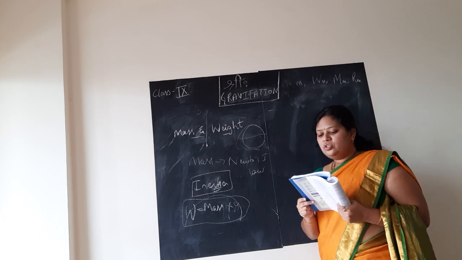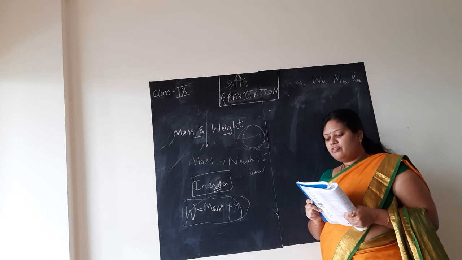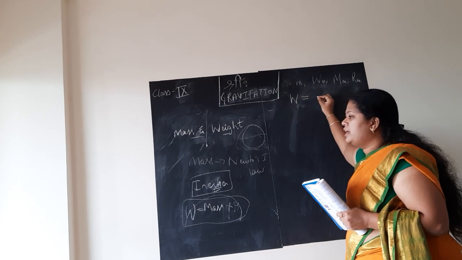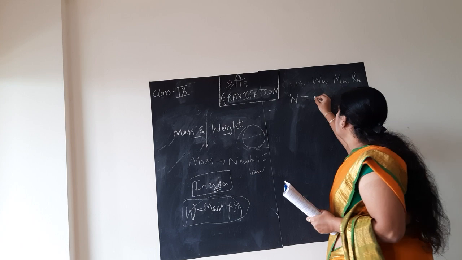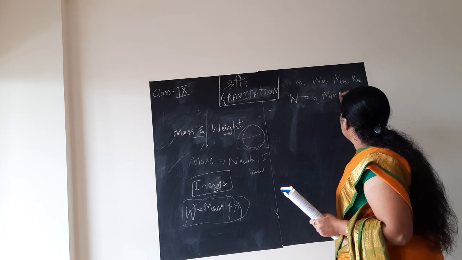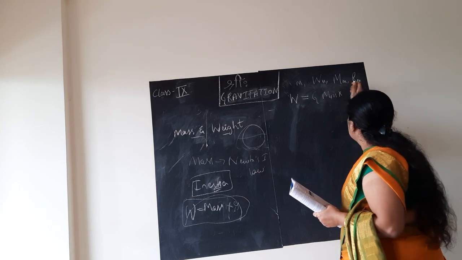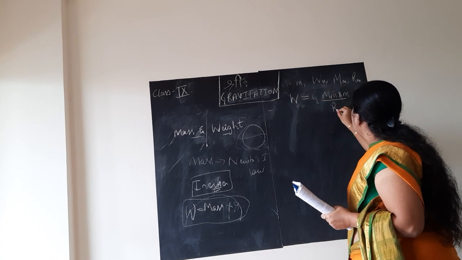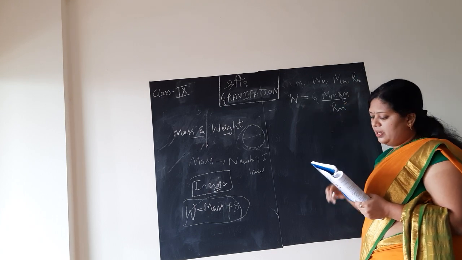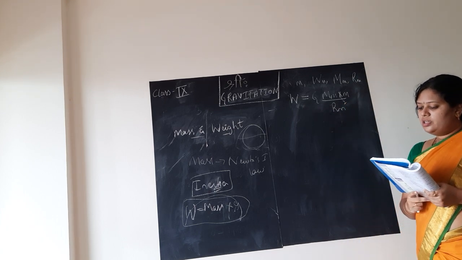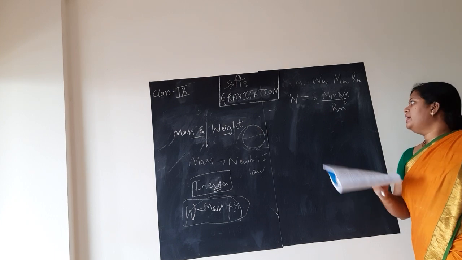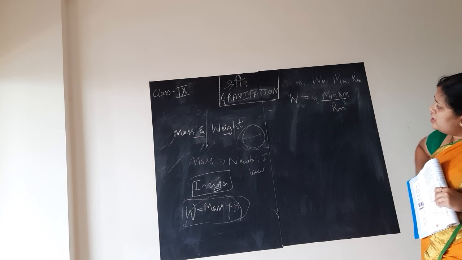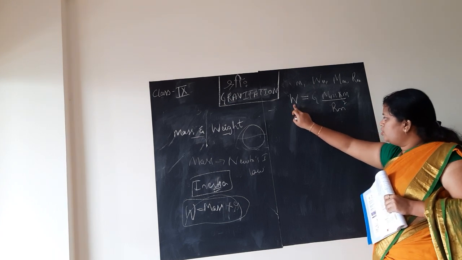Children, by applying the universal law of gravitation, the same formula we are considering, but replacing the force by the weight. Here W is equal to G into M into m by Rm square. We are replacing the force, so the weight of an object on the moon will be W is G M by R square, as we learned. Now here the force is replaced by W, that is weight on the moon.